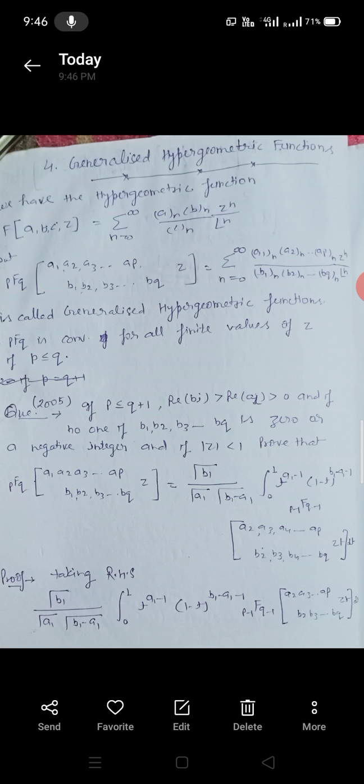Today I will discuss the generalized hypergeometric function and its integral representation. We have the hypergeometric function 2F1(a, b; c; z) equal to the summation n equal to 0 to infinity (a)n (b)n upon (c)n into z to the power n upon factorial n.